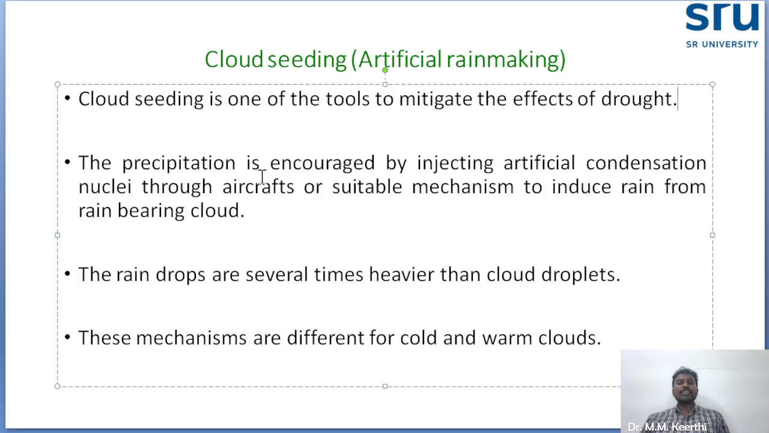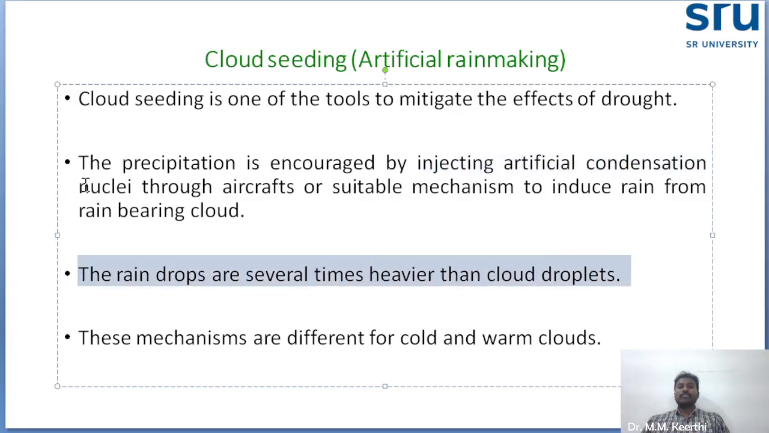What is meant by artificial rain making? It means injecting artificial condensation nuclei through aircraft or any suitable mechanism to induce rainfall from rain-bearing clouds. These raindrops are several times heavier than the cloud droplets. This is another important thing: in cloud seeding, success and failure both are there. If it succeeds, heavy downfall, heavy rainfall is also a possibility.